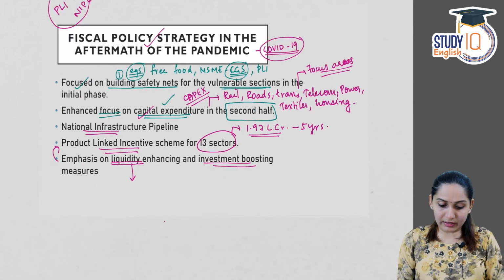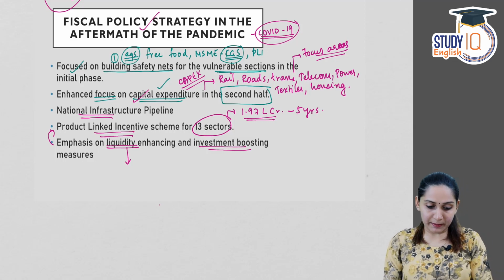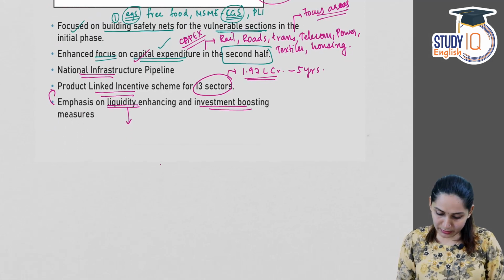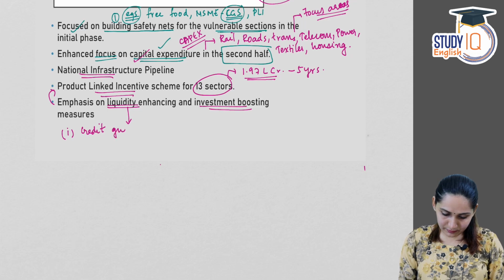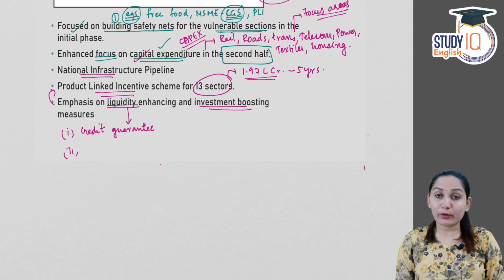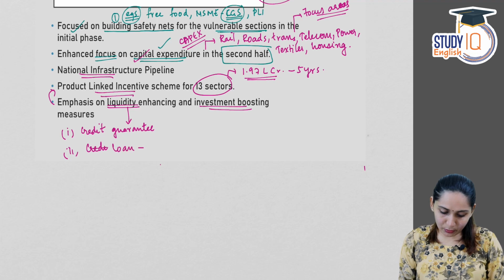measures. Now looking quickly into some of the very important government measures during this time. So quickly looking into them. First one is credit guarantee schemes. Then loan guarantee scheme for COVID affected sectors.